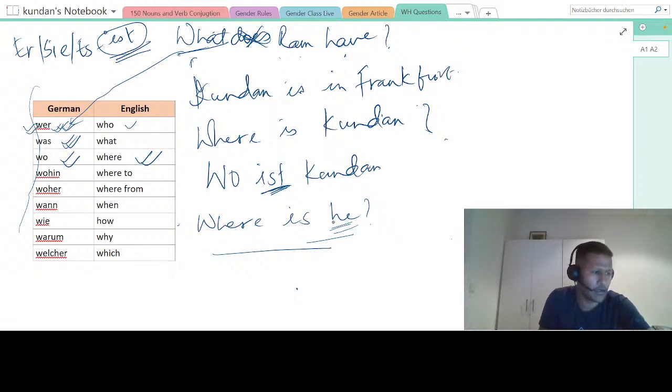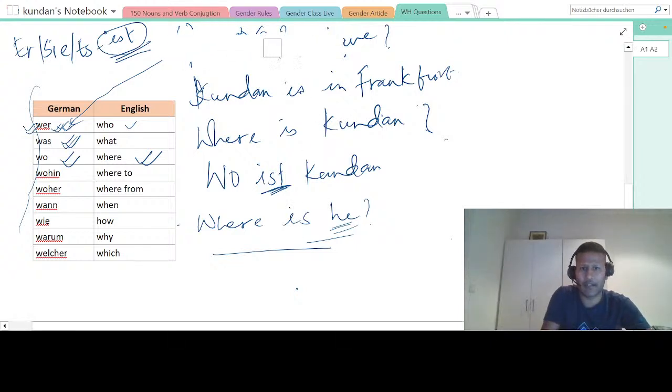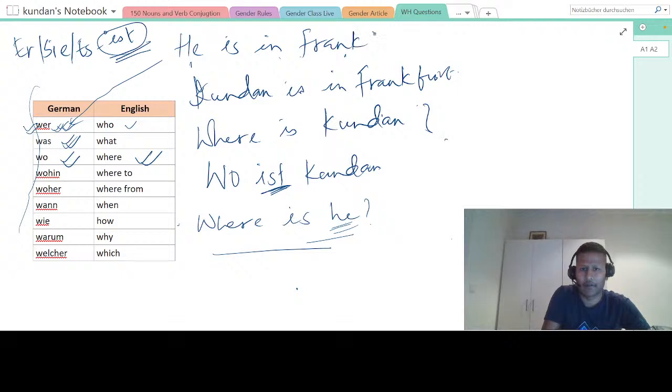Can you quickly type it here in the chat? If you have doubt, how will you solve this? First, you will say he is in Frankfurt. Can you make the sentence? He is in Frankfurt, right? So first make this sentence. How will you say it? Er ist in Frankfurt, right?